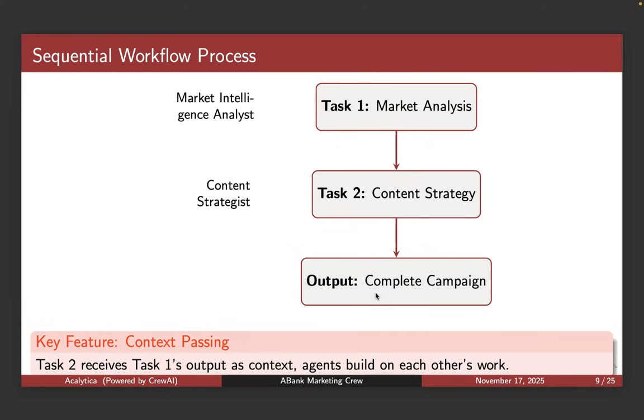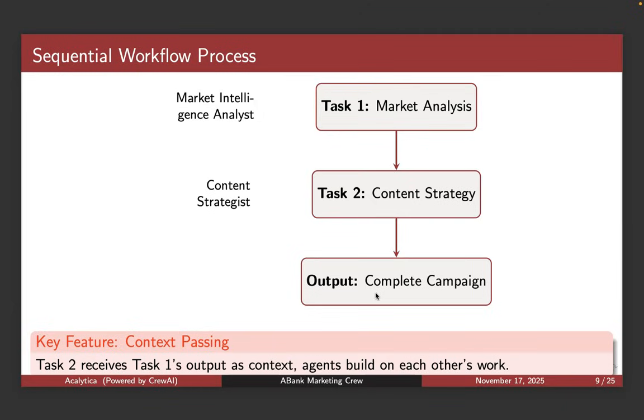Now, the sequential workflow process. Because I've got only two agents, I won't be doing any parallel processing. I'm just going to do it sequentially, where Agent 1, the market intelligence analyst, does its tasks, then passes over to the content strategist.